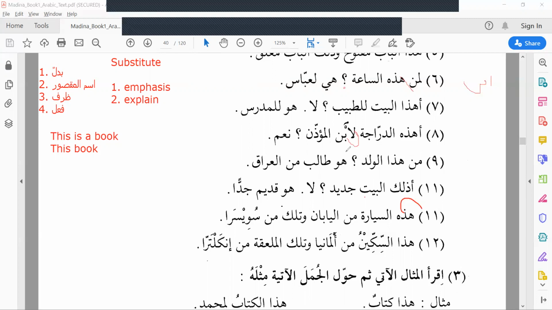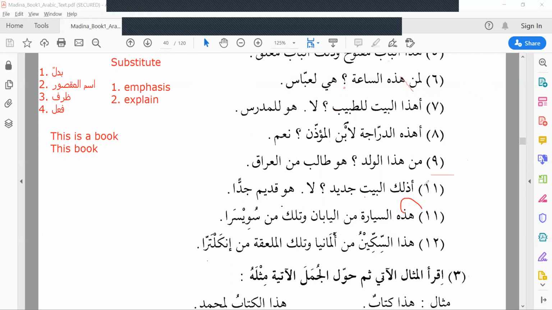Is this bicycle belonging to the mu'adhdhin's son? Ibni means son. Naam means yes. La means no.